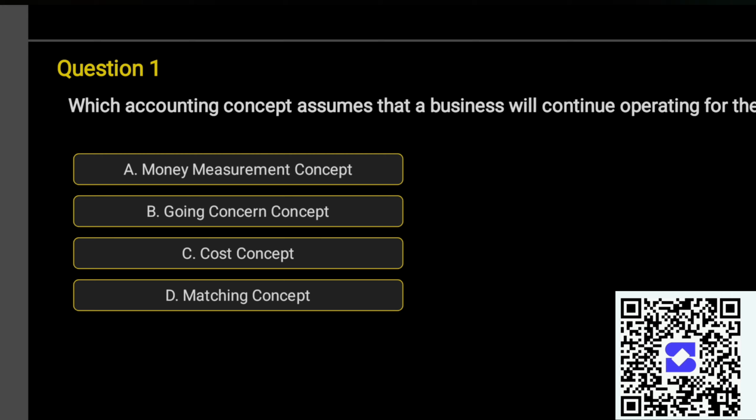Question first is, which accounting concept assumes that a business will continue operating for the future? A. Money measurement concept. B. Going concern concept. C. Cost concept. D. Matching concept. Correct answer is option B. Going concern.